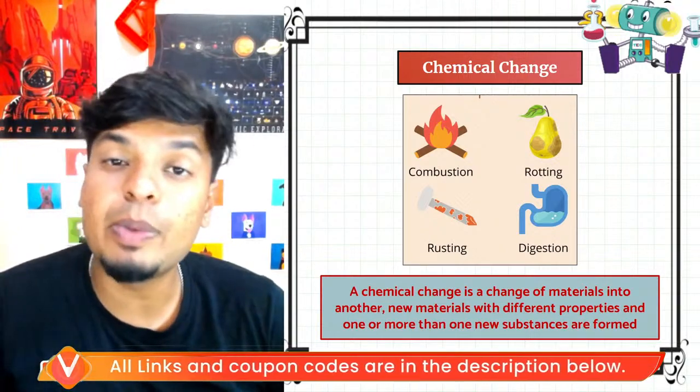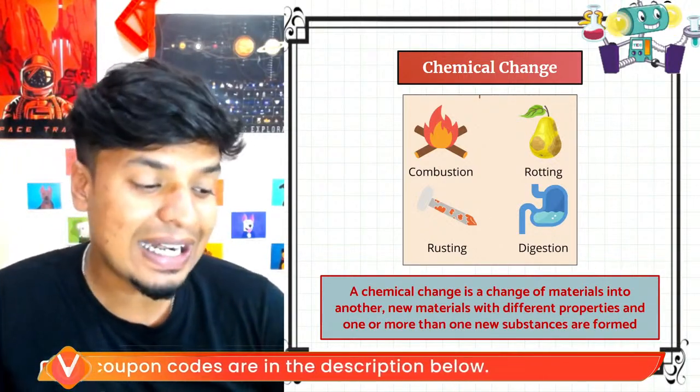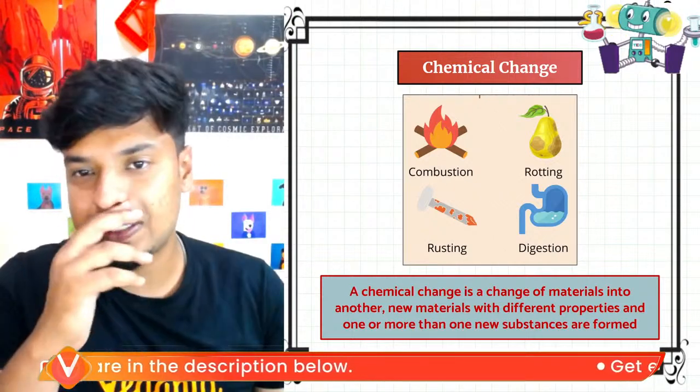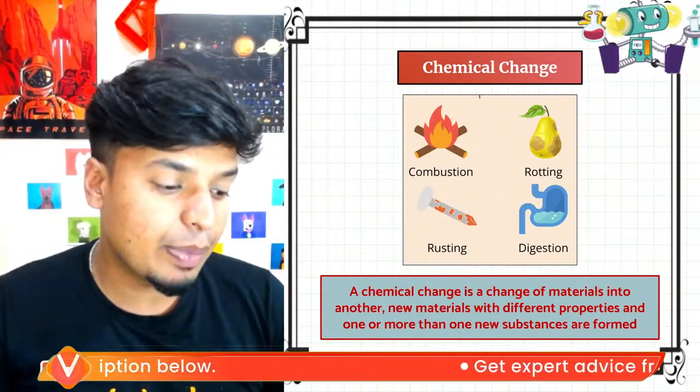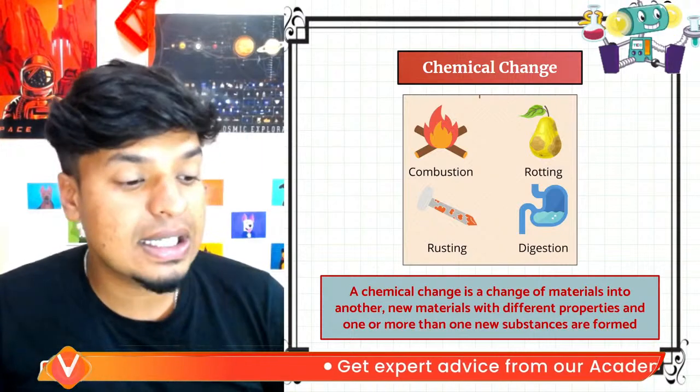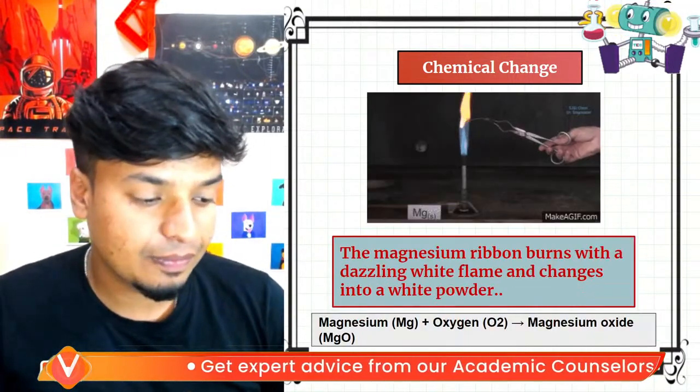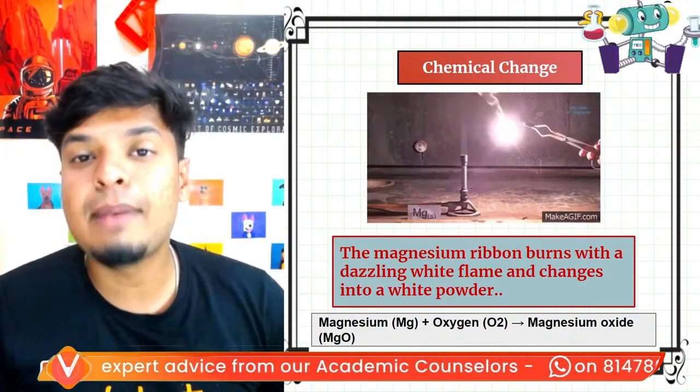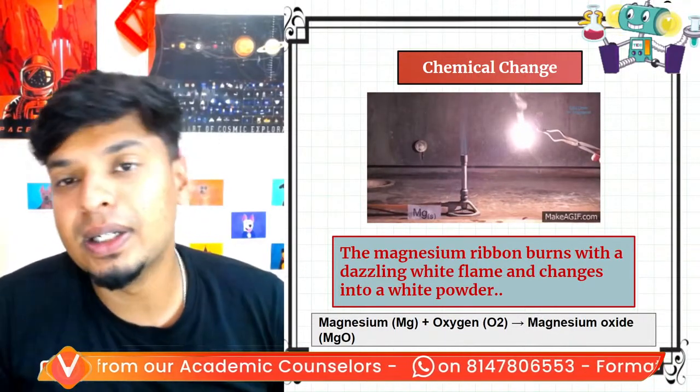Exactly. So paper becomes ash, which is irreversible. It's a new substance. So in a chemical change, new substances are formed. Example, when we burn magnesium ribbon.